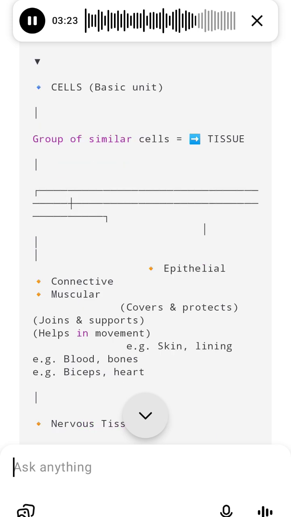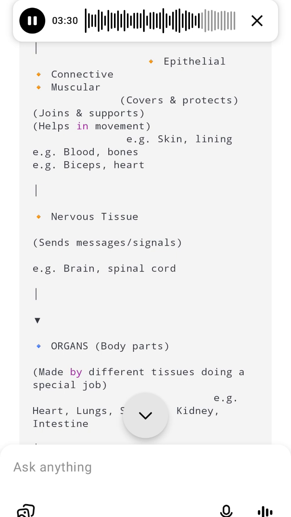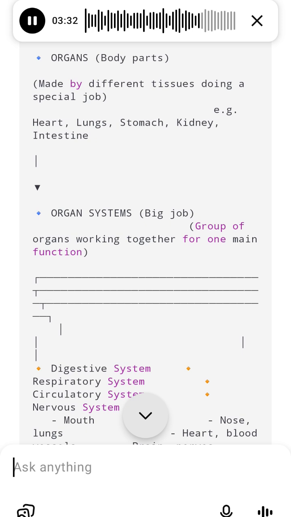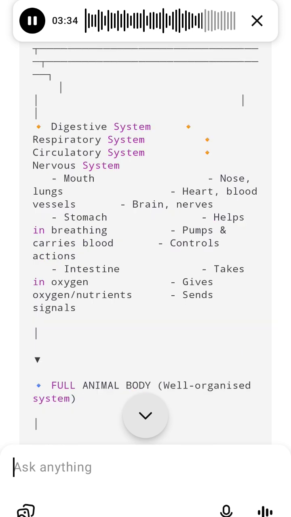A final, super simple flowchart. Cells, tiny units, grouped together to form tissues, same kind of cells, join together to make organs, body parts with special jobs, work together in organ systems, groups of organs doing big jobs. All systems together make a full animal body.